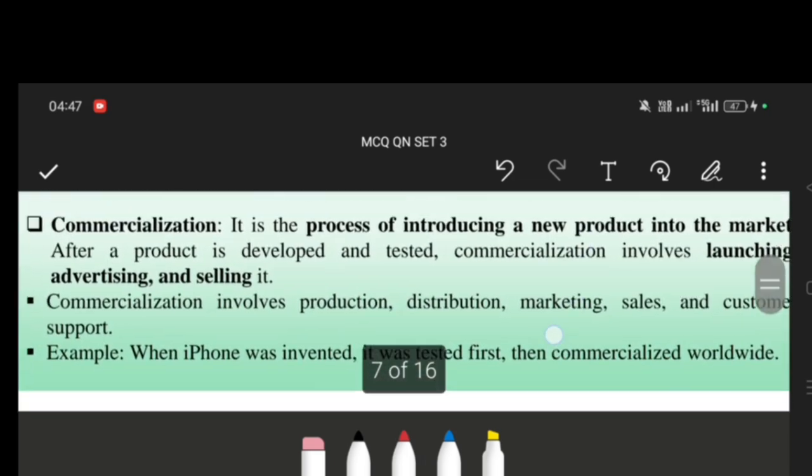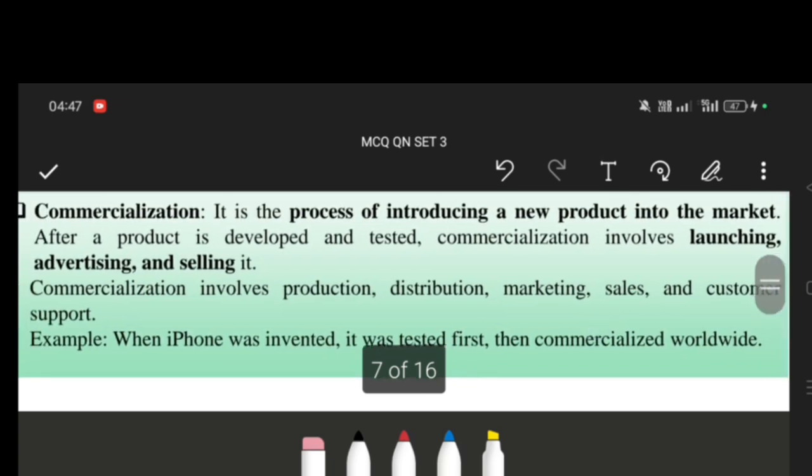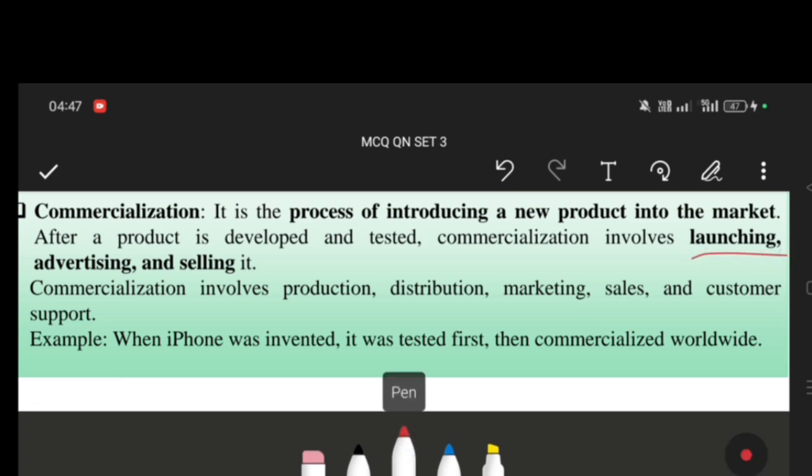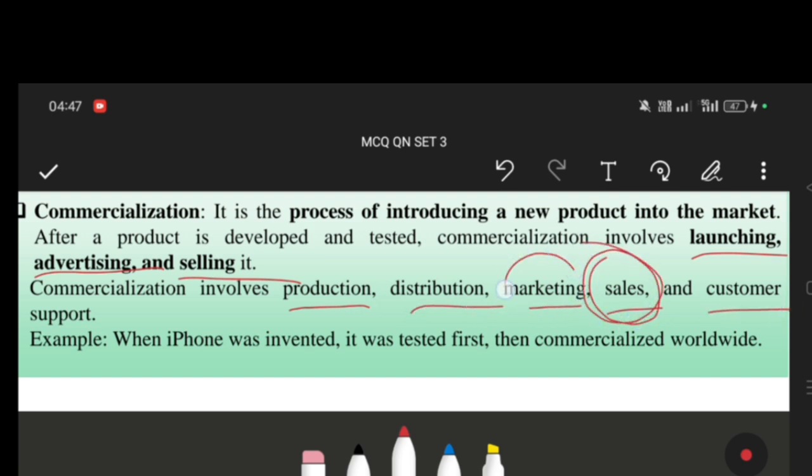Commercialization is a process of introducing a new product into a market after the product is developed and tested. It involves launching, advertising, and selling it, including production, distribution, marketing, sales, and customer support. Mainly, it is associated with marketing and sales.